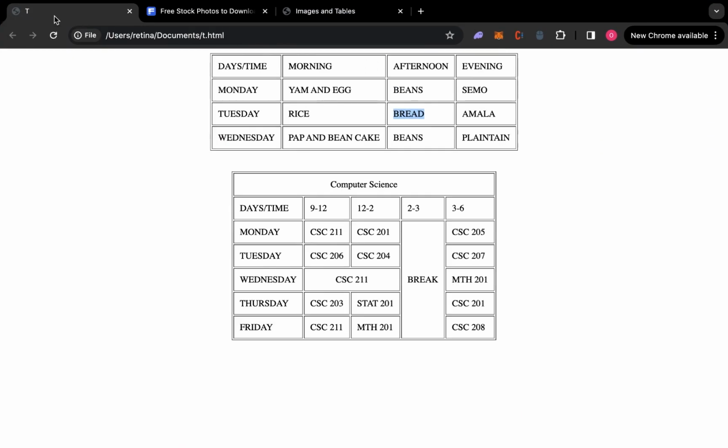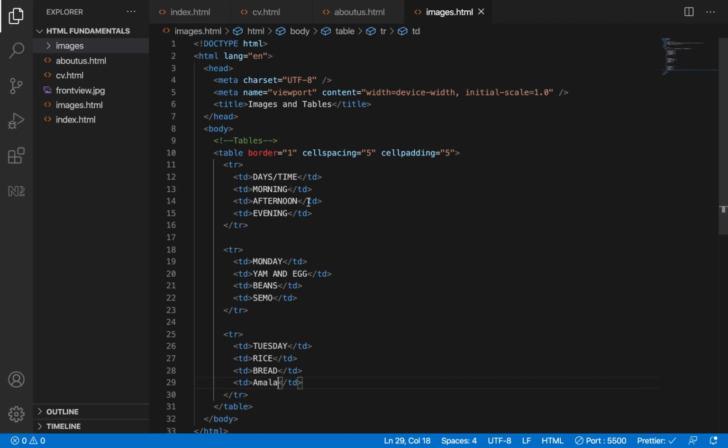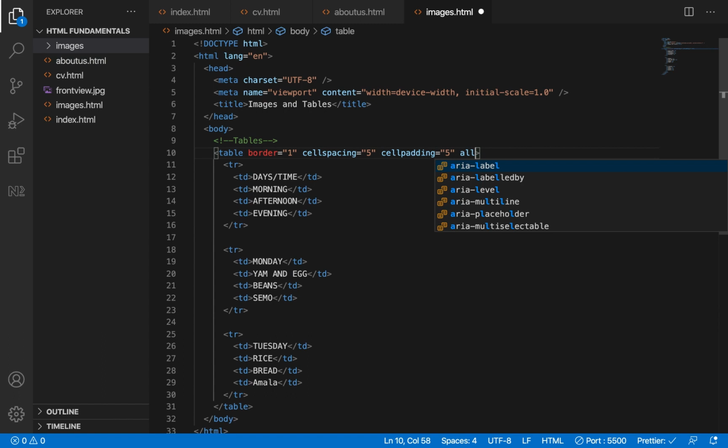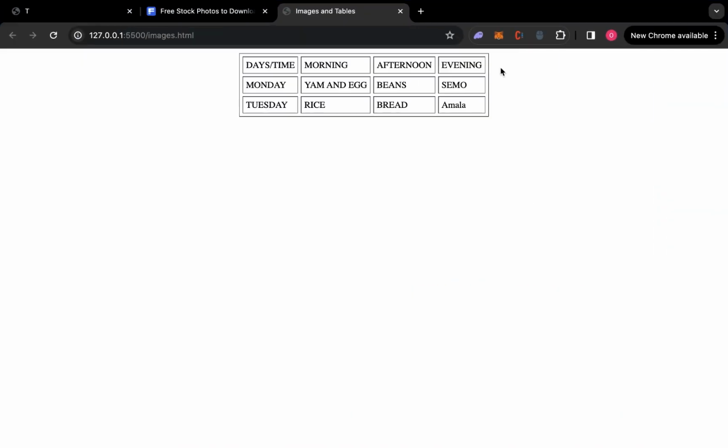You have been able to implement this one. Can you see it now? Let's align it to the center. How do we align it? We just come here and put align. That attribute is called align. Align equals to center. You can see it now. As simple as ABC. So that's table.